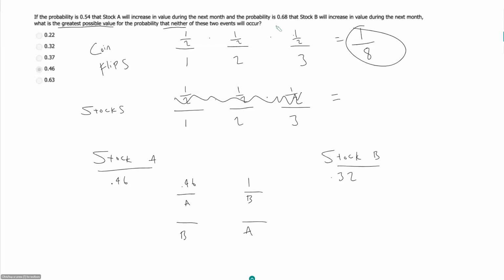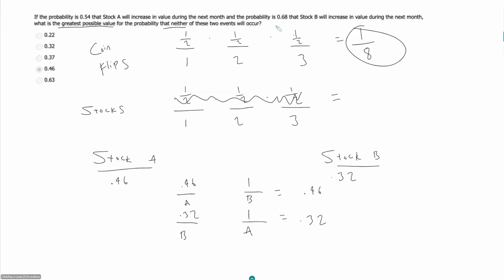And so in this scenario, we were saying A is maximally correlated with B. And so we're saying once we know B occurs, we automatically know A occurs, but we still need to know what is the probability that B will occur. So that will be 0.32. And then once that occurs, we got a 100% probability A will occur. So let's think about what are these numbers here telling us. So before we just say, oh, 0.46 is greater than 0.32, the answer is D. Let's actually think about what is going on here.